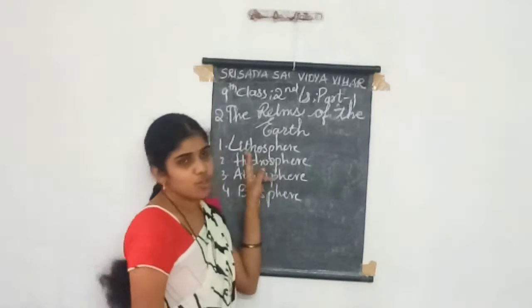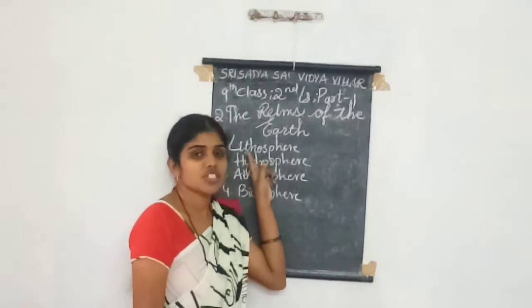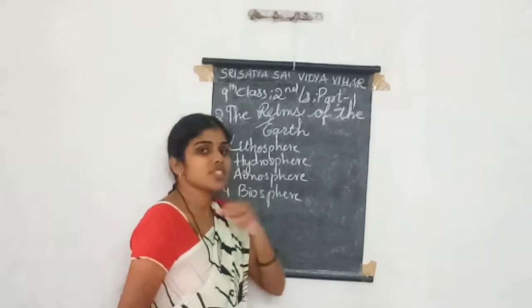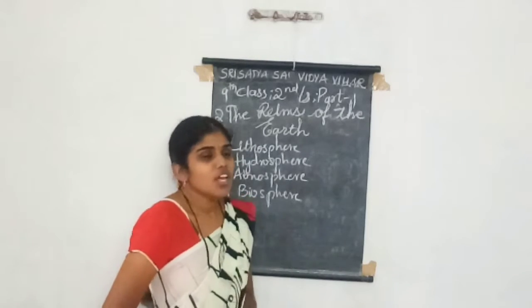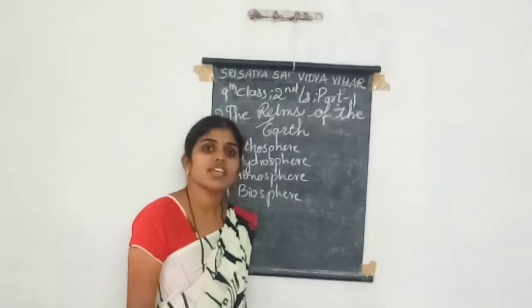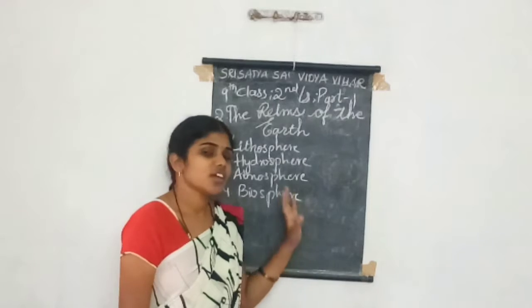Litho means rock or a stone. Sphere means a ball or a circle, a round shaped thing. So here the spherical shape is of the earth.